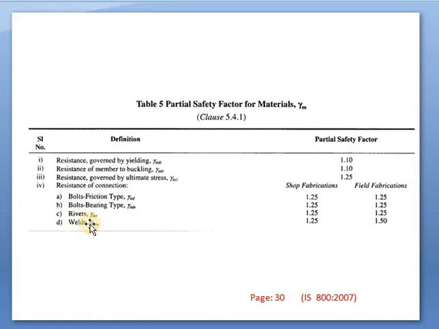But for welds, gamma mw, we can take shop as 1.25, and for field fabrication we have to take 1.50. So while designing, or while taking the steel sections, we have to refer to this page number 30, whether it is shop fabricated, shop welded, or field fabrication.